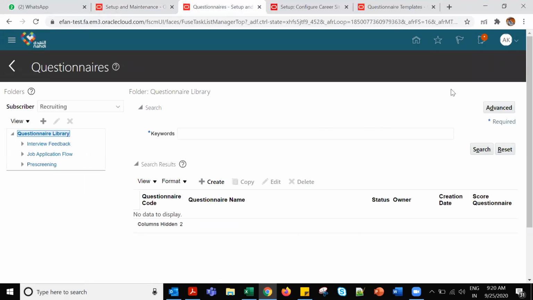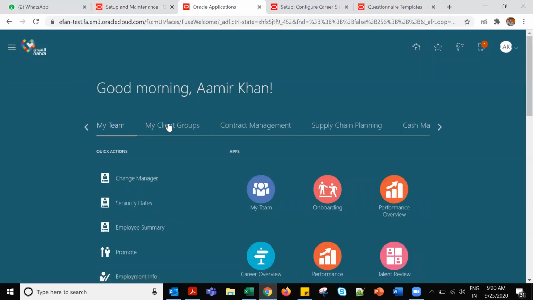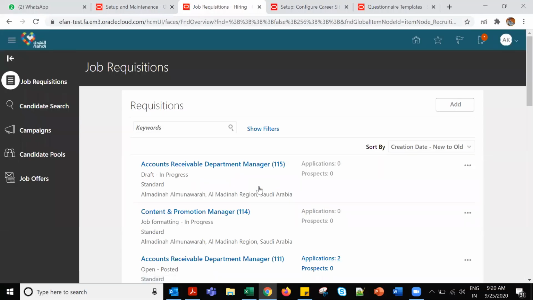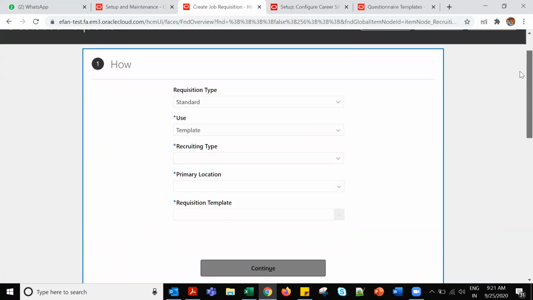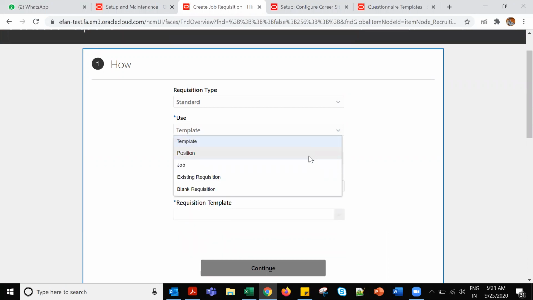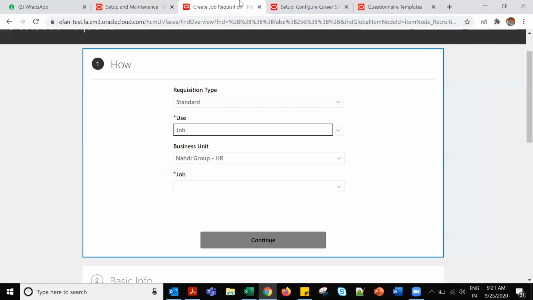Let me go and create a requisition. Suppose I'm going to my client group, hiring, add templates. Why did I create this? Position exists, job. When I created it, I forgot. Outsourcing, yeah.